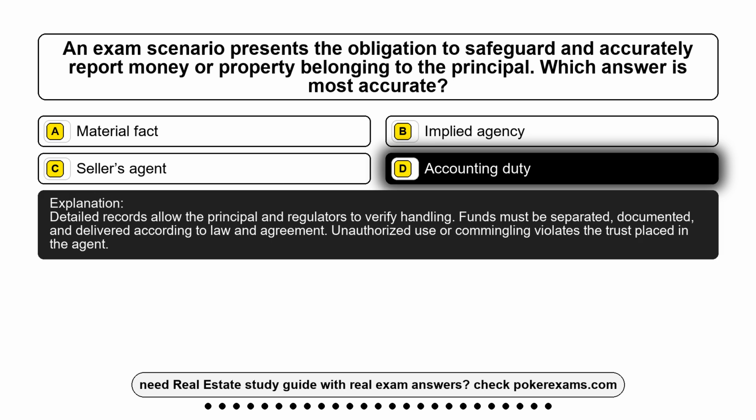Detailed records allow the principal and regulators to verify handling. Funds must be separated, documented, and delivered according to law and agreement. Unauthorized use or commingling violates the trust placed in the agent.